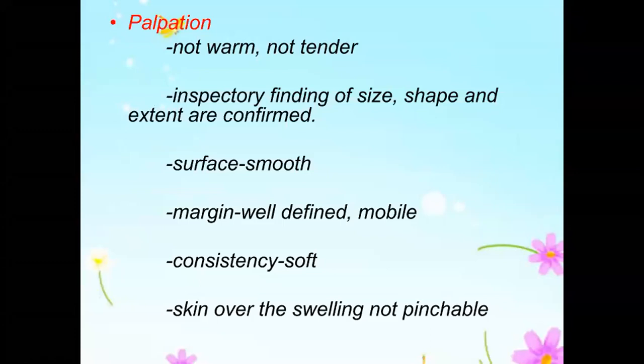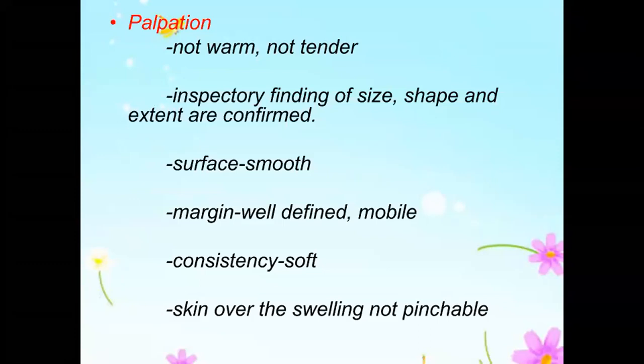Edge is basically to know whether it's a solid swelling or a cystic swelling. You see the phone is here. I know the edge is ending here. When I go and touch it, I know the edge is ending here. I'm able to see a well-defined edge. Suppose I fill a balloon with water. I'll know that the balloon is ending here. So when I try to touch it, that area will yield a little bit and it will move a little bit. The edge is not defined clearly. That's what we want to make out, whether it's a well-defined edge or an ill-defined edge.